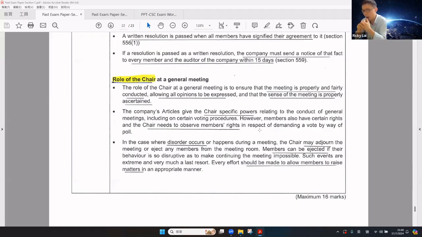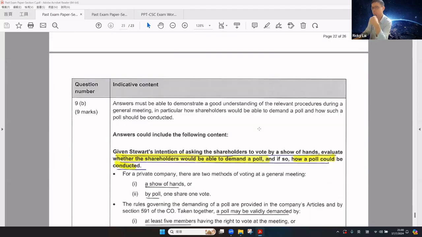In case of any disorder during the meeting, the chairman may adjourn the meeting. Members may be ejected if their behavior is so disturbing during the meeting. And every motion should be put so as to allow members to weigh matters in an appropriate manner.